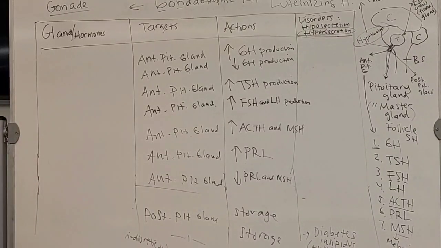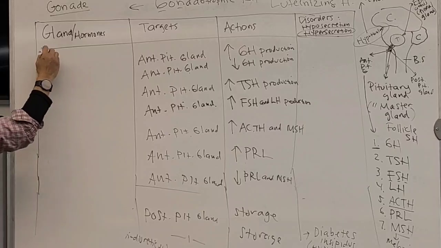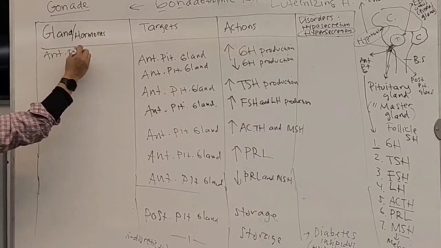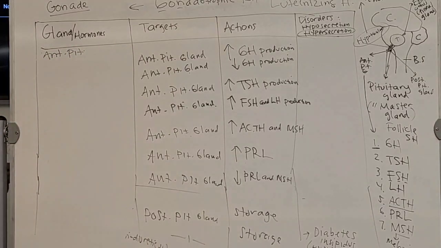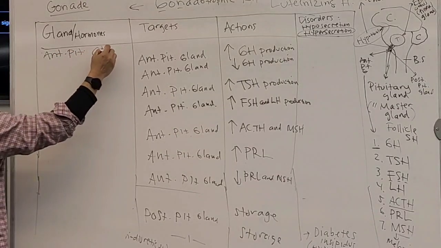Okay. So the second gland will be the anterior pituitary gland. Maybe in your paper it is posterior, but it doesn't matter. I'm going to put the anterior first. So you guys continue with the anterior pituitary gland.